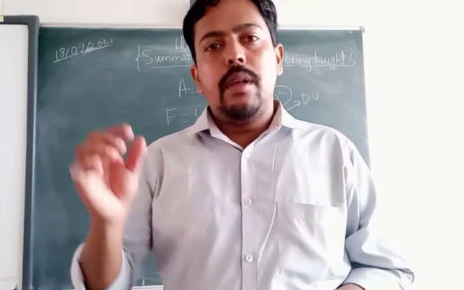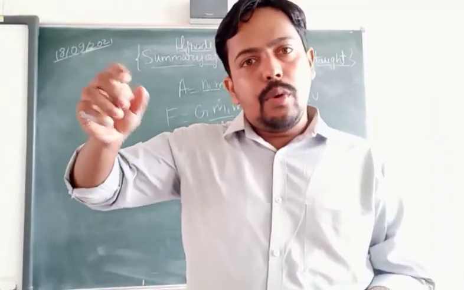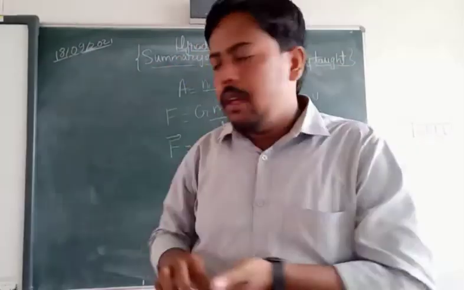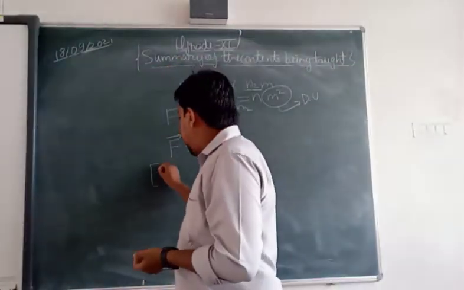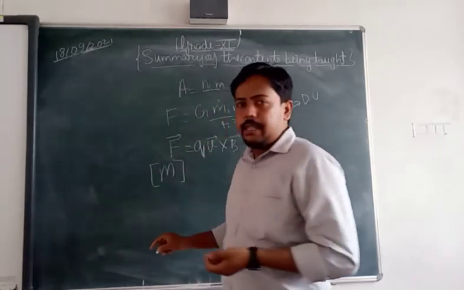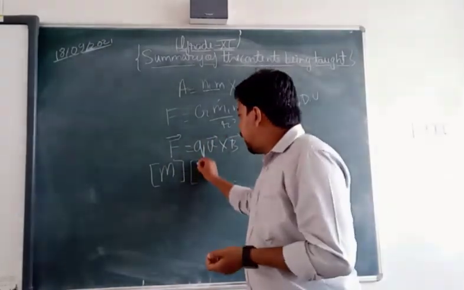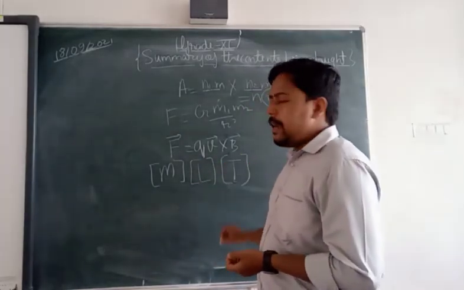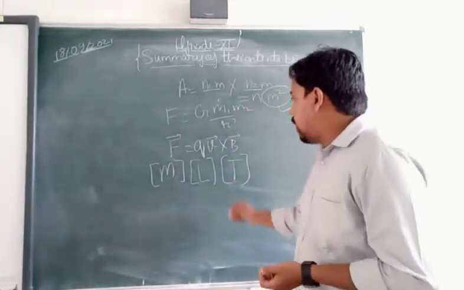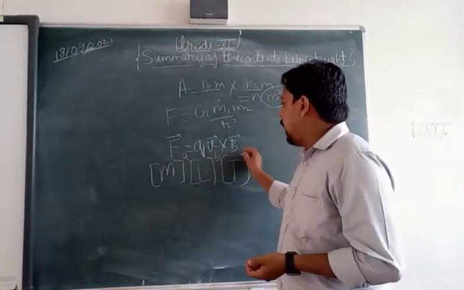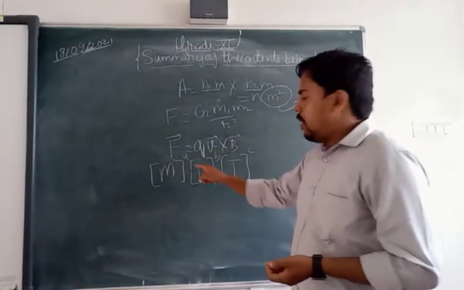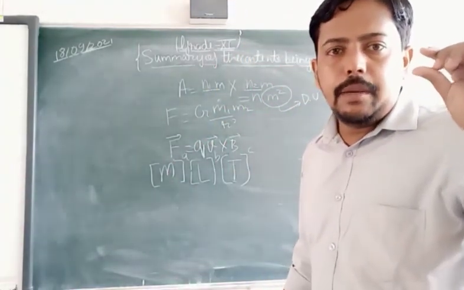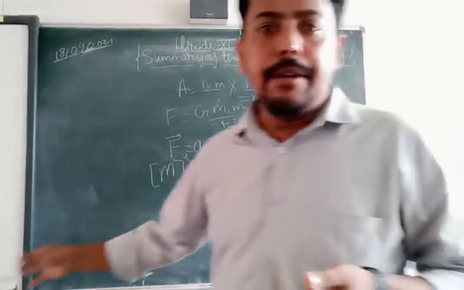So the powers on the fundamental units. We have assigned certain symbols to the fundamental units by applying the bracket term. For example, for fundamental unit m, we have denoted it by the symbol bracket M. For fundamental unit l, we have denoted it by bracket L. For fundamental unit t, we have denoted it by bracket T. So we are giving certain powers a, b, and c to M, L, and T like this. The powers are the constant values that we will be giving, and such things are known as dimensions.